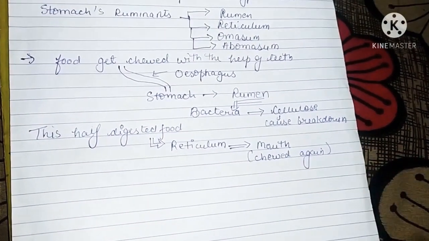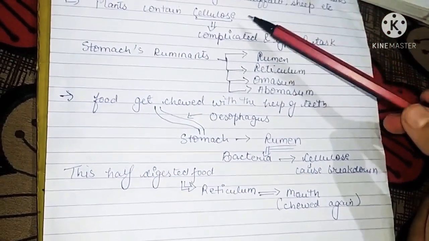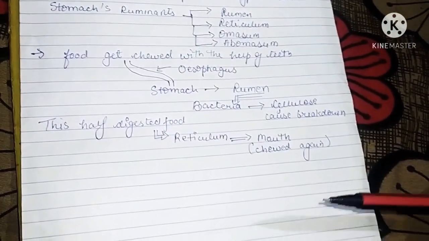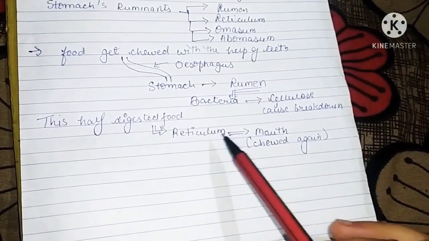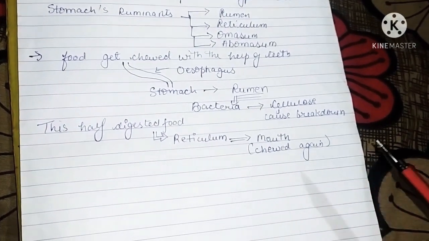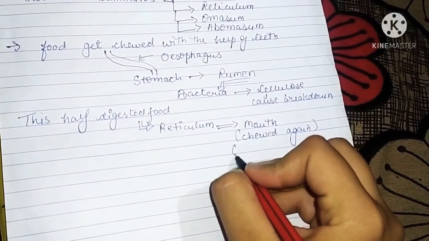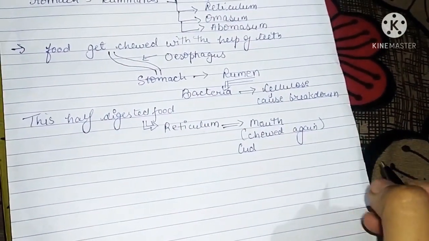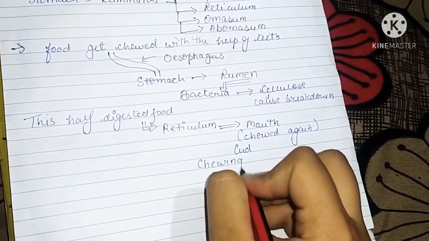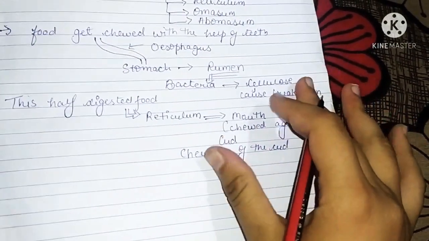As I already told you, the digestion of cellulose is quite complicated, and every step of this process is important. So at this time the reticulum sends the food to the mouth again so that the food gets chewed again. At this time the food is known as cud, and the process of chewing the cud is known as cudding.